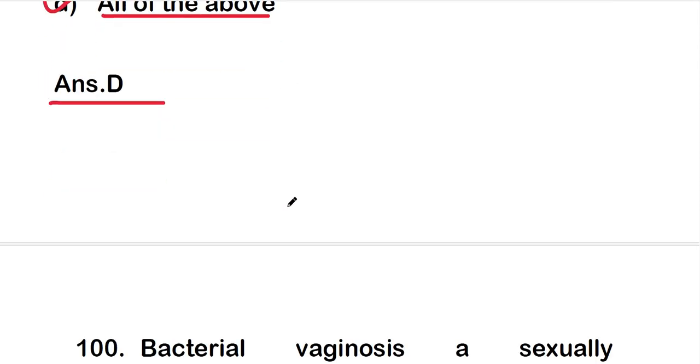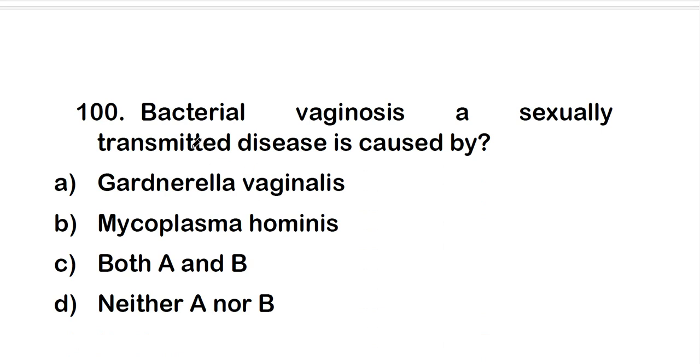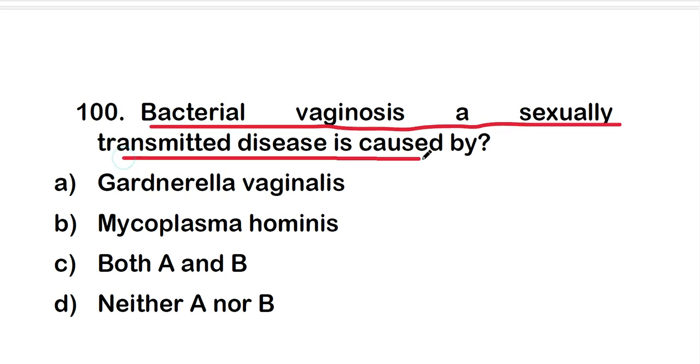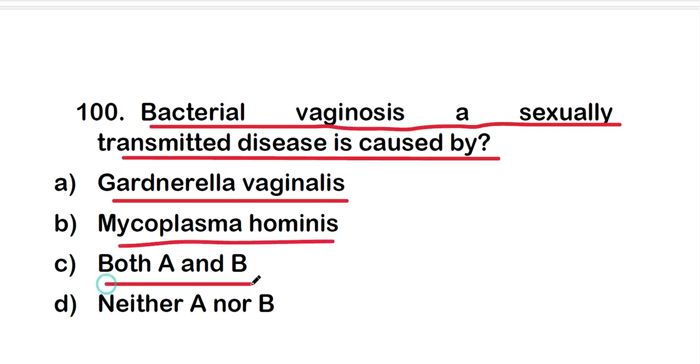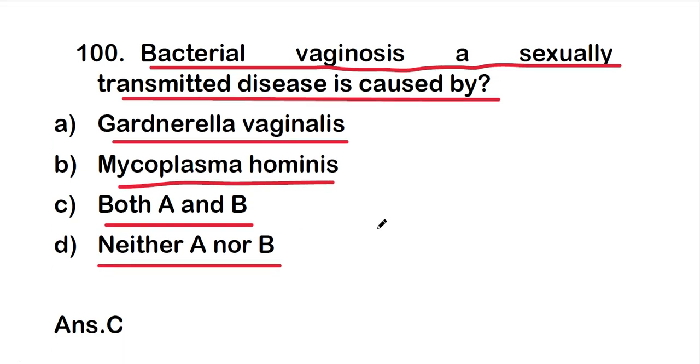Okay, so move on to the last question of this video, that is bacterial vaginosis, a sexually transmitted disease, is caused by Gardnerella vaginalis or Mycoplasma hominis or both A and B or neither A nor B, and the right one is option C. This both A and B is the correct one about the bacterial vaginosis, which is a sexually transmitted disease caused by Gardnerella vaginalis and Mycoplasma hominis.